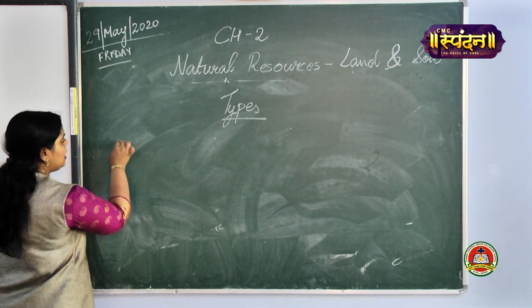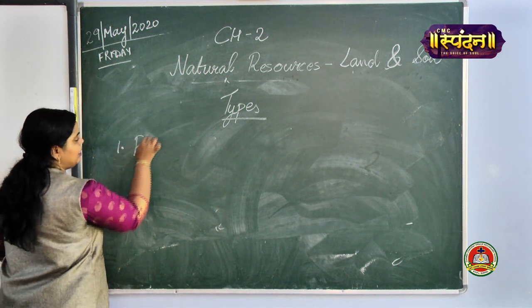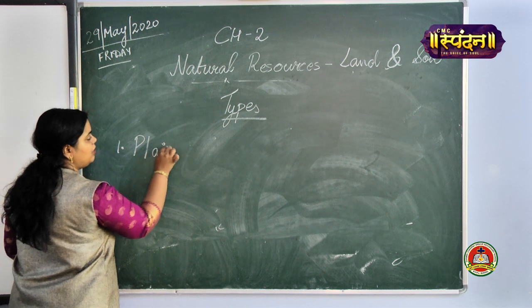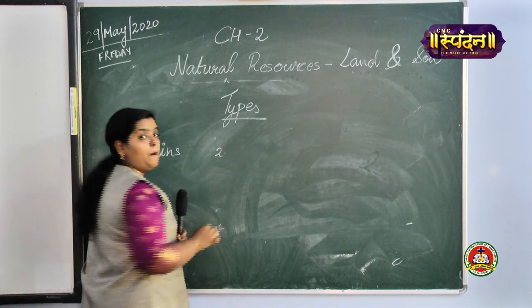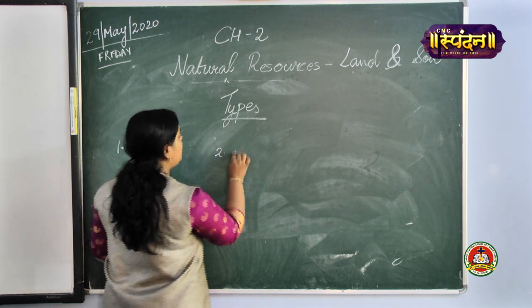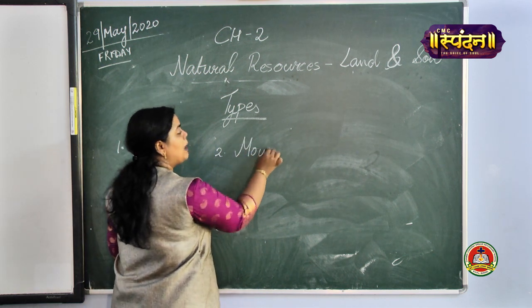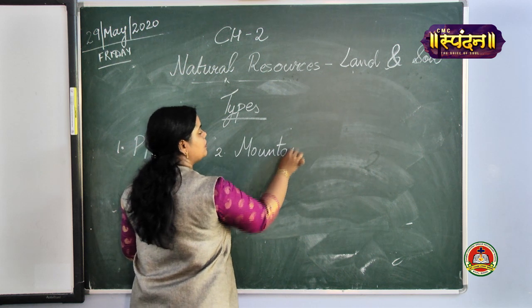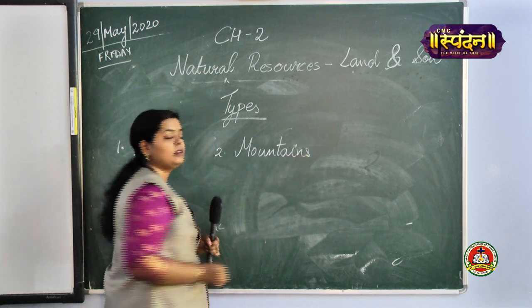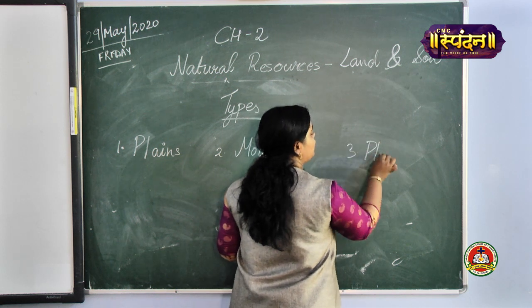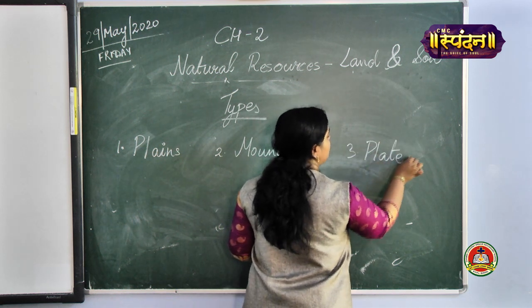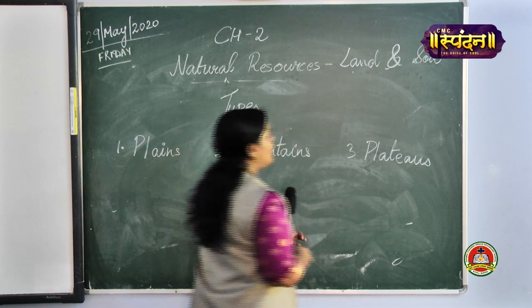The first one is plains. The second one is mountains. The third one is plateaus.